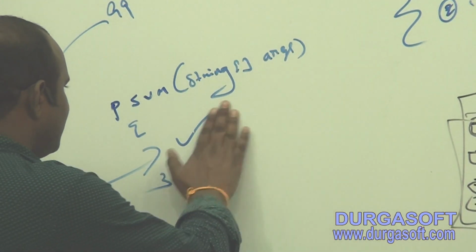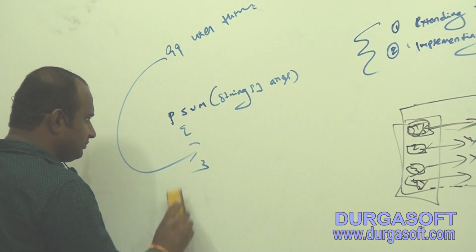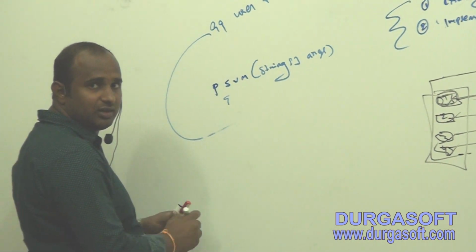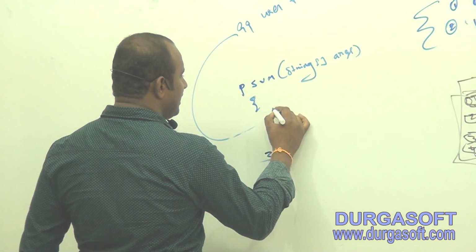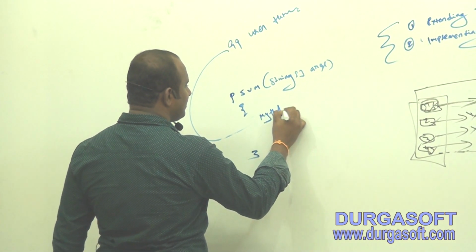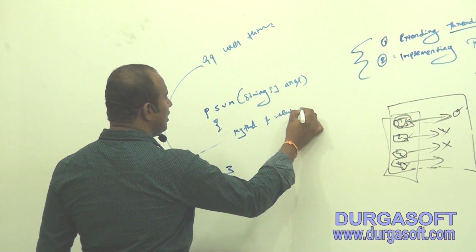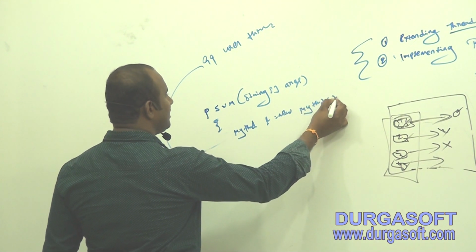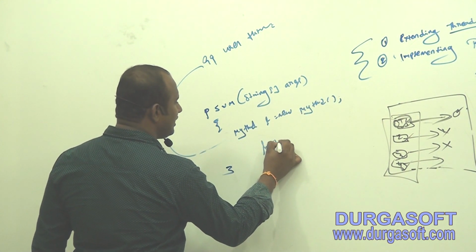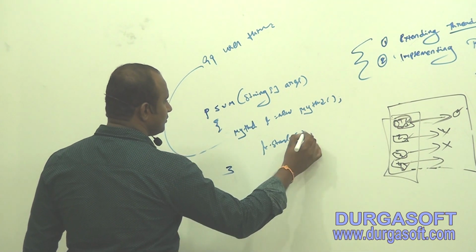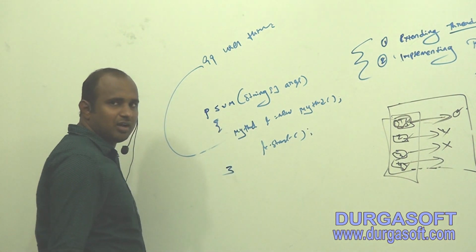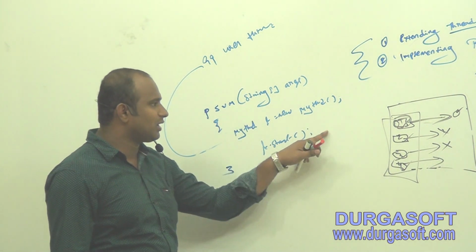Now concentrate. I created my class, MyThread. Here I wrote MyThread t equal to new MyThread. I call the t.start method. Whenever you call the t.start method, what happened here?